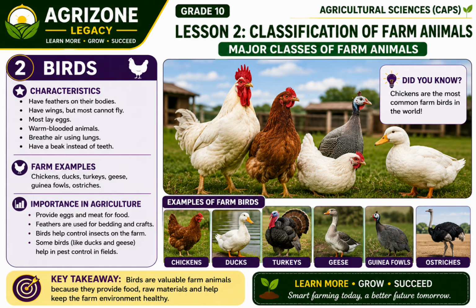Common farm birds include chickens, ducks, turkeys, geese, guinea fowls, and ostriches. Each of these birds is raised for different agricultural purposes. Chickens are the most common farm birds and are mainly kept for eggs and meat. Ducks, geese, turkeys, guinea fowls, and ostriches also provide valuable products and contribute to farm productivity.